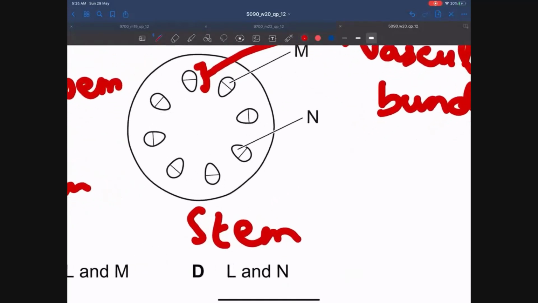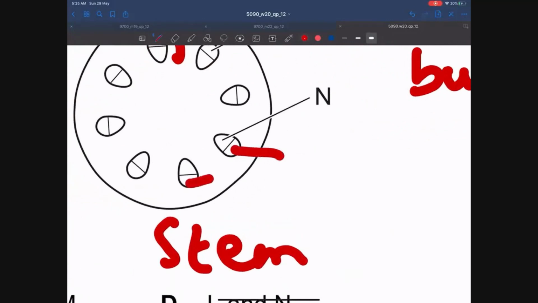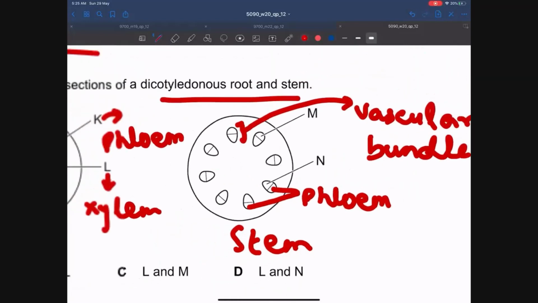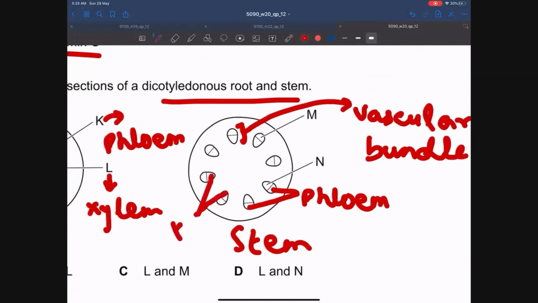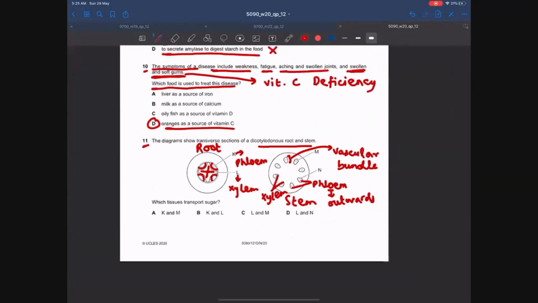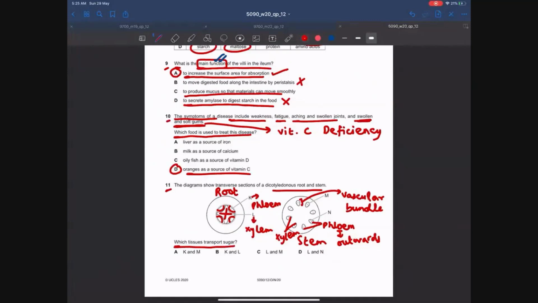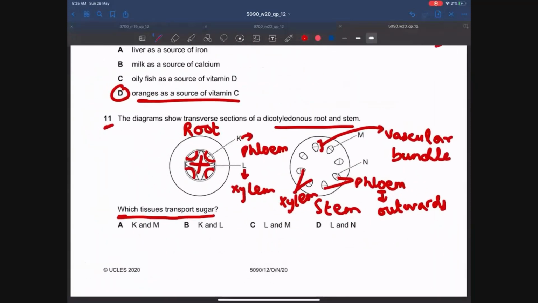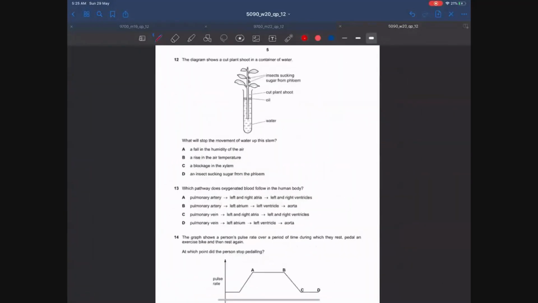So how do we know which one is xylem and which one is phloem? Guys, always remember this thing: the outer tissue is phloem and the inner tissue is xylem. So how do you memorize this? Always remember that there is an O in phloem, however there is no O in xylem. O means outwards, so phloem is outwards and xylem is inwards. Which tissue transports sugars? Guys, always remember that phloem transports sugars. So what is phloem? K, N, M. The answer is A.